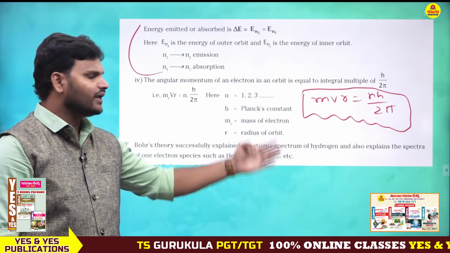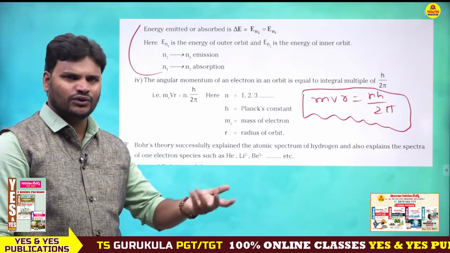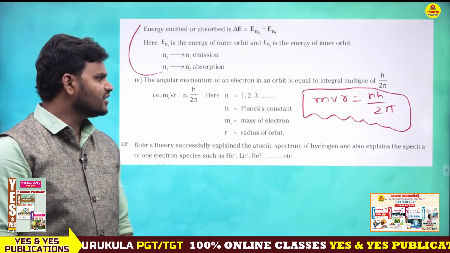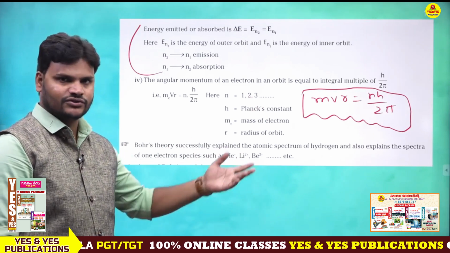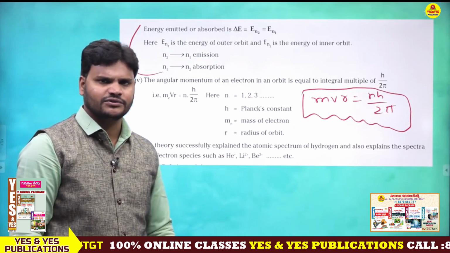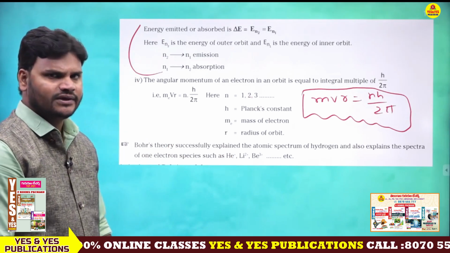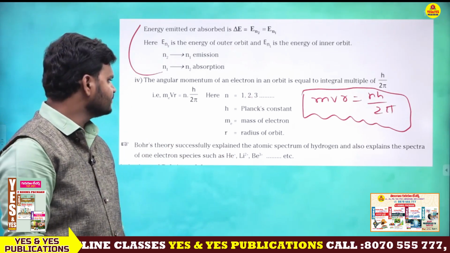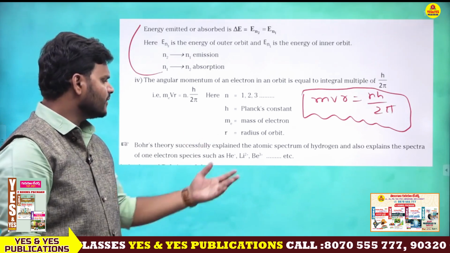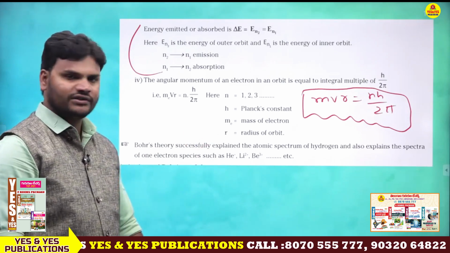Here n is nothing but numbers, the energy levels 1, 2, 3, 4, etc. Next, h is nothing but Planck's constant. Everybody knows Planck's constant, 6.626 into 10 power minus 34 joule second. Next, m is nothing but the mass of the electron, r is nothing but the radius of the orbit.